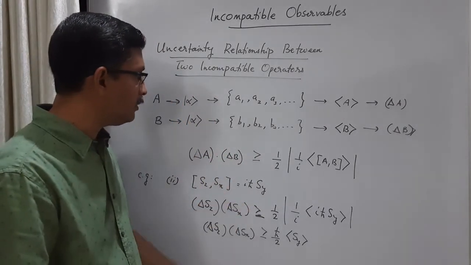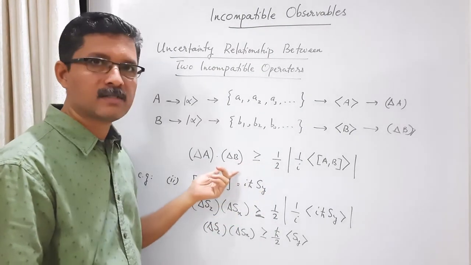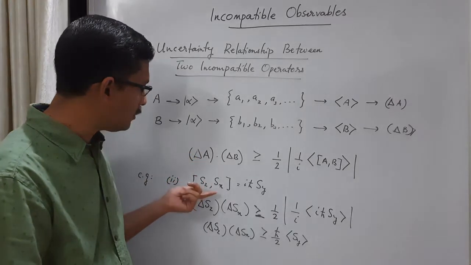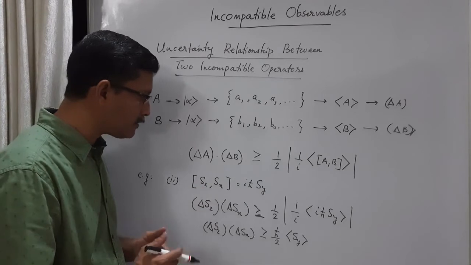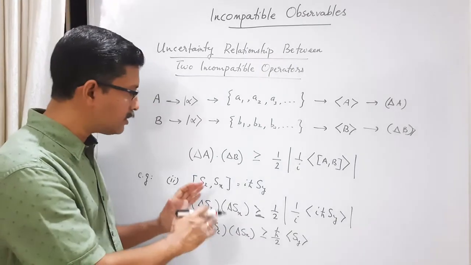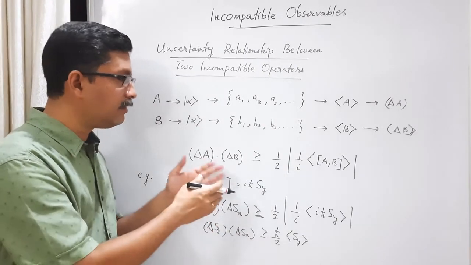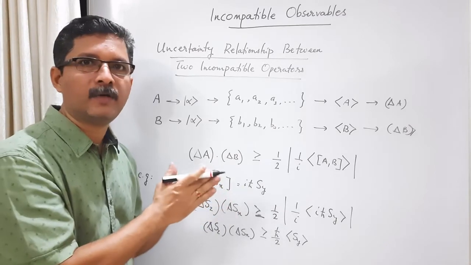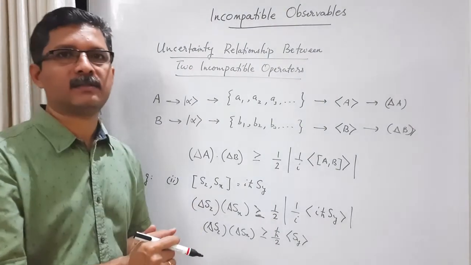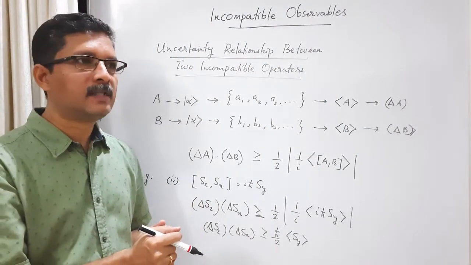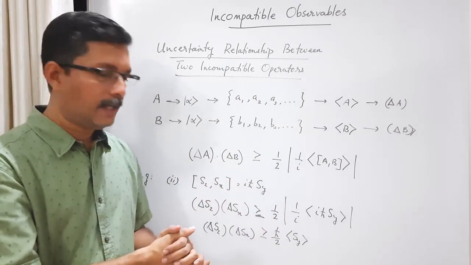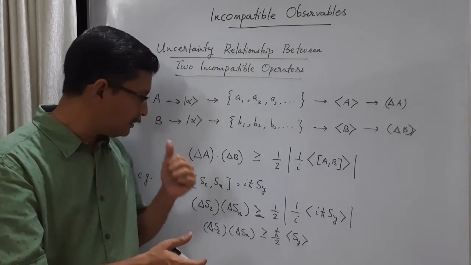In the next class I will prove this general uncertainty relationship, and before that let us consider this particular case of the spin half system and look at this uncertainty relationship in more detail. We have seen some numerical examples of what is meant by sharp value and diffused value. Let us consider our familiar system, the spin half system, and this time see what is meant by sharp value and what is meant by dispersed value, and we will calculate these.